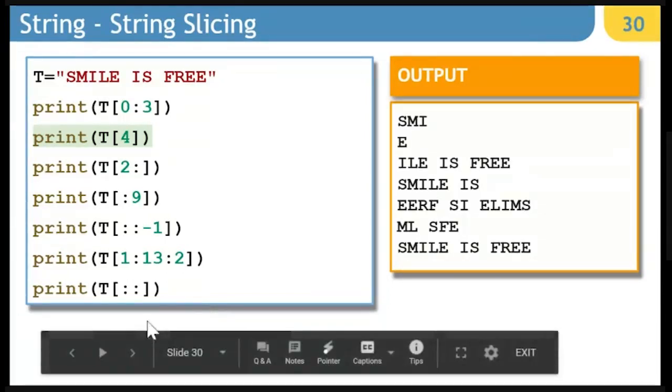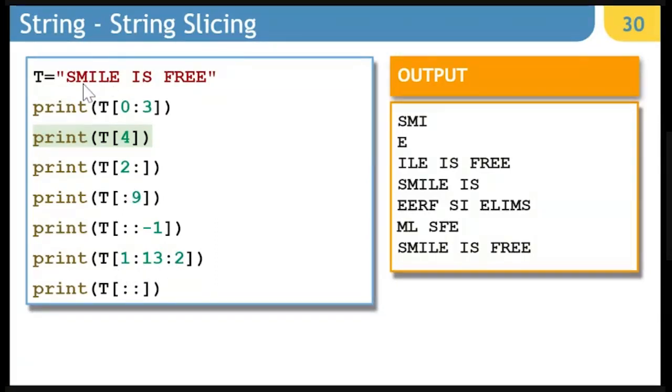If I say 1 colon 13 colon 2, in steps of 2, we get M, L, space, S, F, E. Up to this point it is going to display.